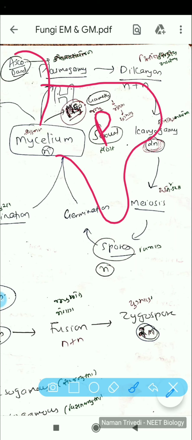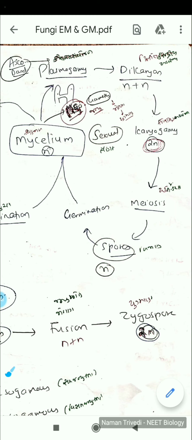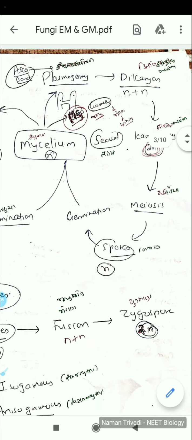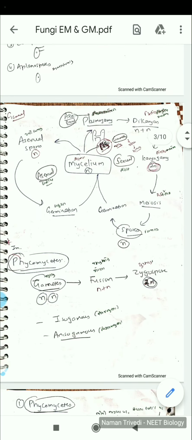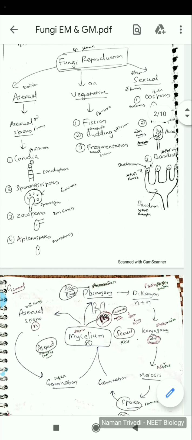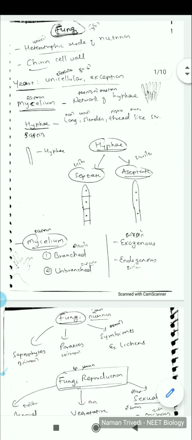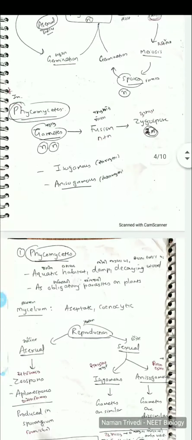The earlier one was for Phycomycetes. For Deuteromycetes, we have not known all the sexual stages. We are still discovering, so as we discover them, we put them in Ascomycetes or Basidiomycetes depending upon the spores they produce or the way they reproduce sexually, or else we keep them as they are in Deuteromycetes. So this is the generalized life cycle of the fungi. Now read the different divisions of fungi from the textbook and you'll get a better idea. This is what you need to understand about fungi.